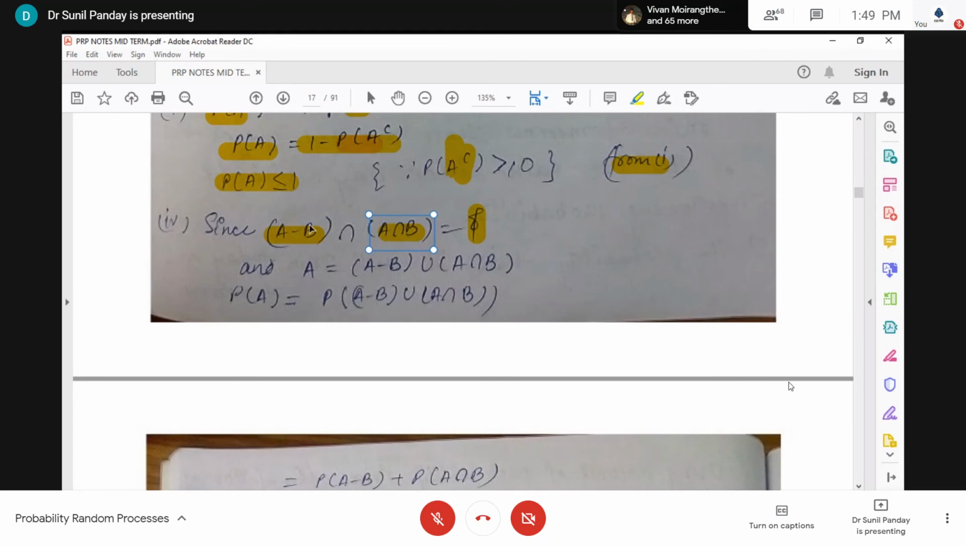Now I check what is the union of these two events. A minus B contains those elements of A which do not belong to B. So here we have excluded only those elements which belong to both A and B in this A minus B. But we are taking the union with A intersection B also. It means whatever elements we have skipped here are actually in A intersection B. So the union of A minus B and A intersection B is actually A.